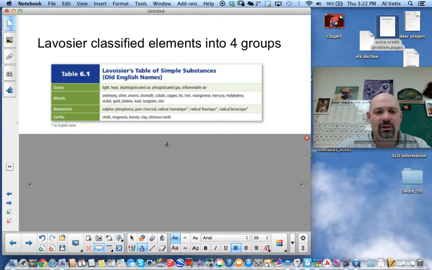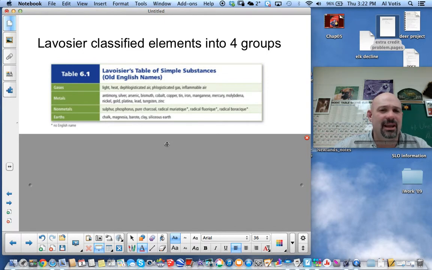And some of them have really weird names, like phlogisticated air and inflammable air, which are actually different elements. Metals, most of these are metals, so 1 or 2 of them are not. Antimony and arsenic are not metals. So he didn't have all his elements correctly in the right groups. And some of his nonmetals don't even have names in the English language.